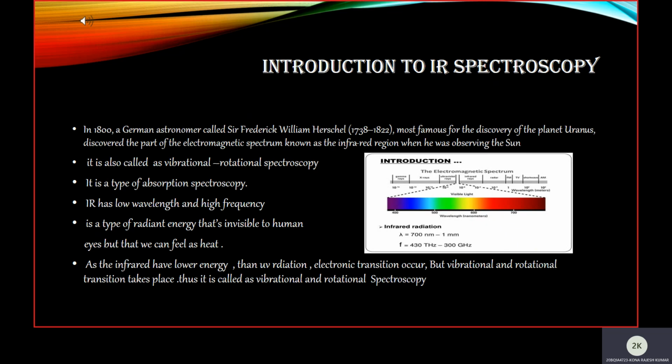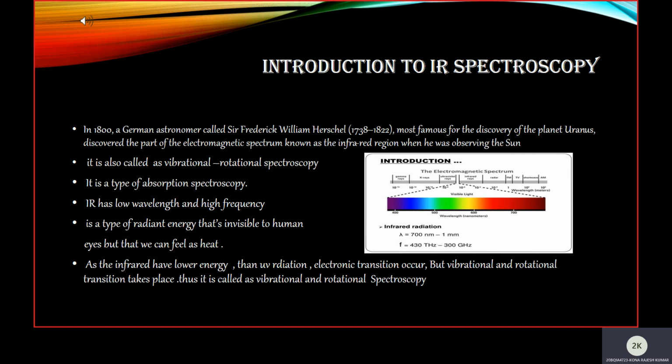Introduction to IR spectroscopy. In the year 1800, a German astronomer called Sir Frederick William discovered the part of the electromagnetic spectrum known as the infrared region when he was observing the sun. IR spectroscopy is also called vibrational rotational spectroscopy. It is also called absorption spectroscopy because when the IR light is incident, the molecules in the compound absorb the energy and exhibit vibrational and rotational transitions. So it is a type of absorption spectroscopy and called vibrational and rotational spectroscopy.